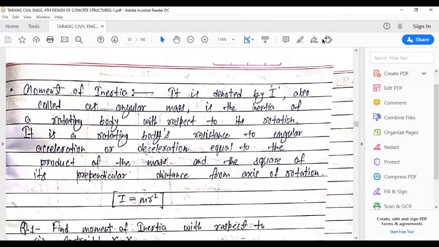Moment of inertia. It is denoted by the letter capital I, also called angular mass. It is the inertia of a rotating body with respect to its rotation.